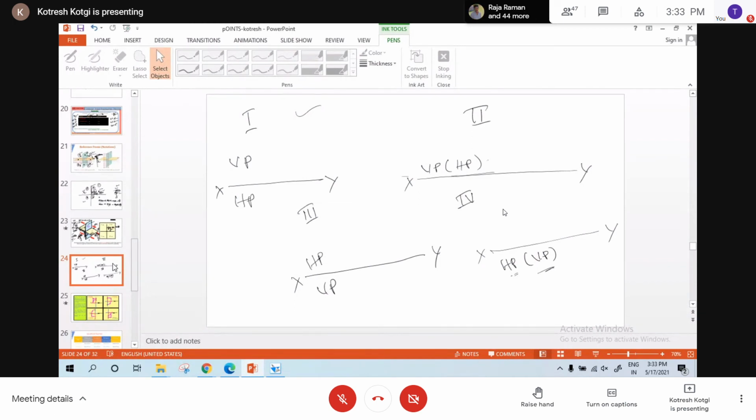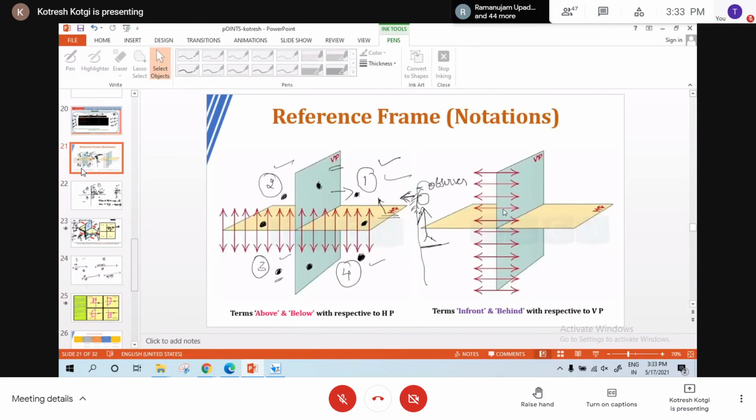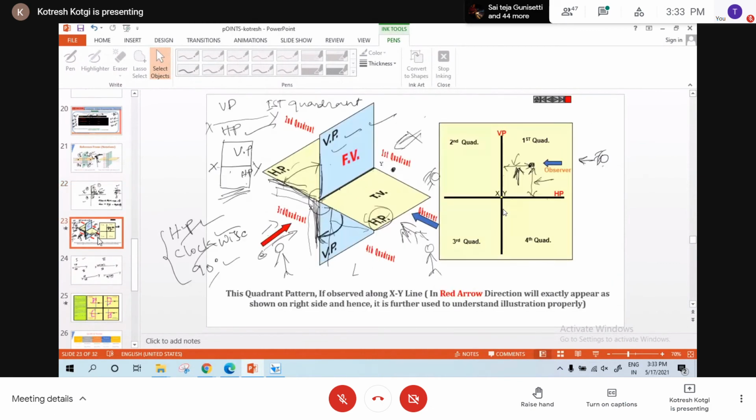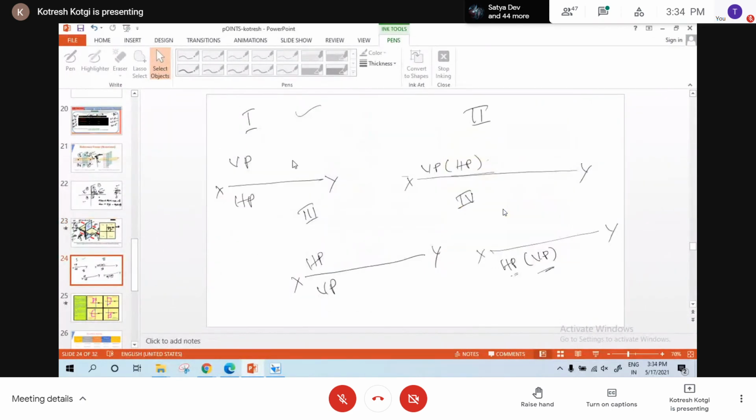Make a note of this, very important. Okay, show the previous slide once. Now this is the reference frame. Whether it is above HP, below HP, behind VP, or in front of VP, that is with respect to this. We have understood the sequence and seen all four quadrants, and how to convert 3D to 2D for all four quadrants. So this is the situation.